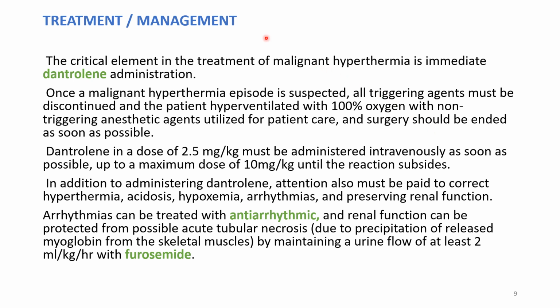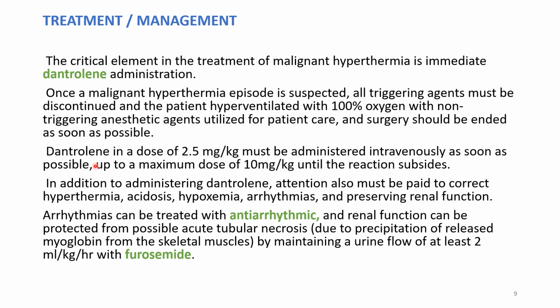Coming to the treatment or management. The critical element in the treatment of malignant hyperthermia is immediate administration of dantrolene. Once a malignant hyperthermia episode is suspected, all triggering agents must be stopped immediately, and the patient should be hyperventilated with 100% oxygen with a non-triggering anesthetic agent, and surgery should be ended as soon as possible.